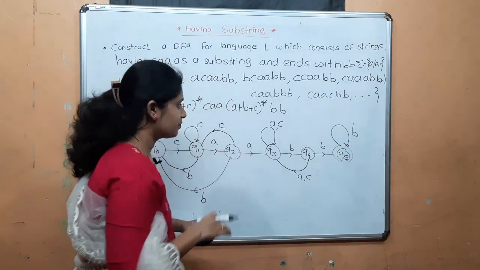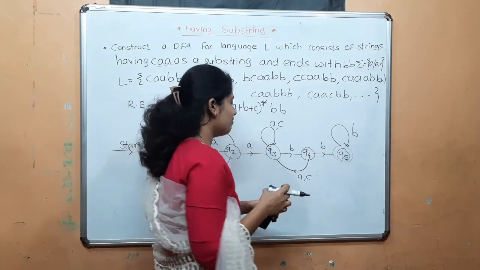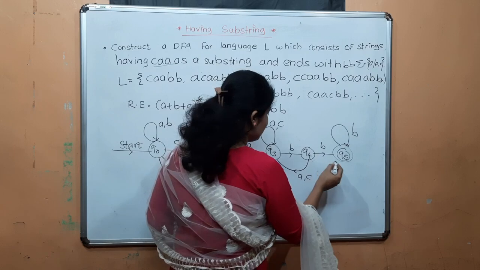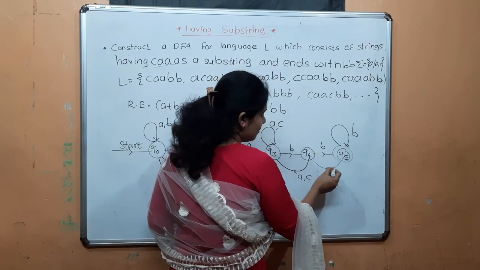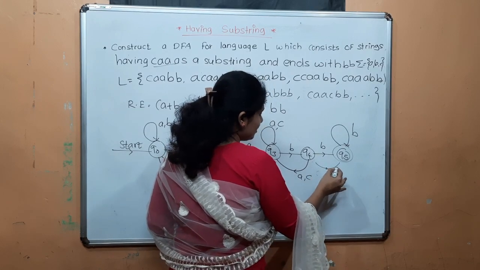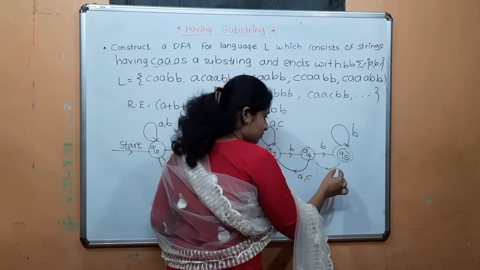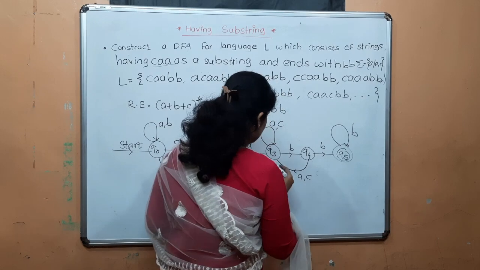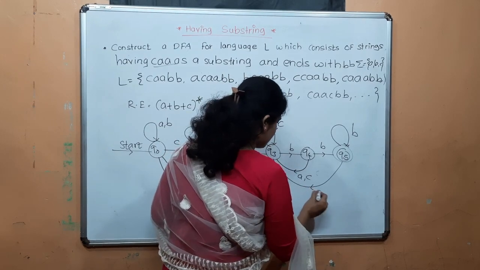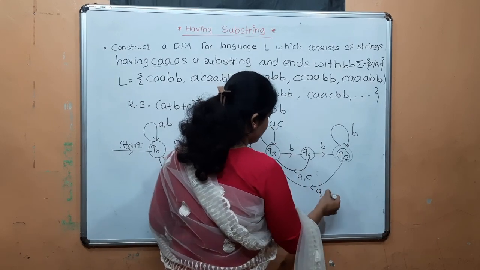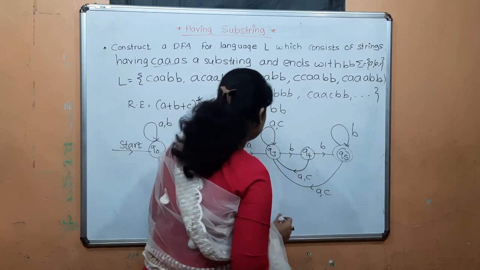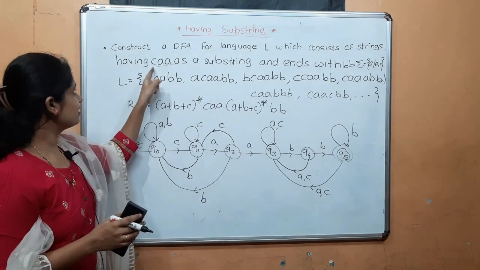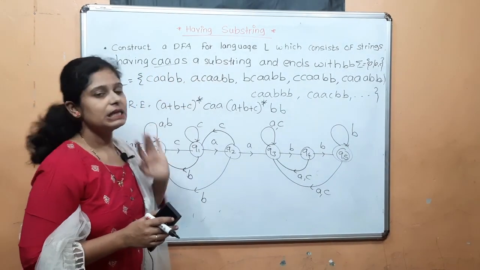Now after this B, if A occurs, then what can I do? The string ends with BB. If I give A here, then the string can end with AB, which is invalid. So we can give A here, B. Or if C occurs, C, B. This is the transition diagram of a language having CA as a substring and ending with BB.